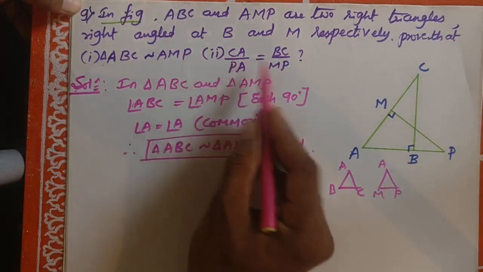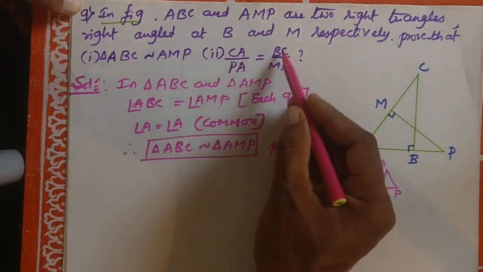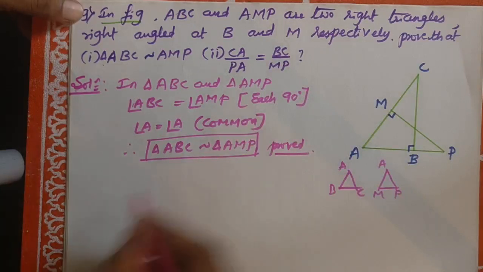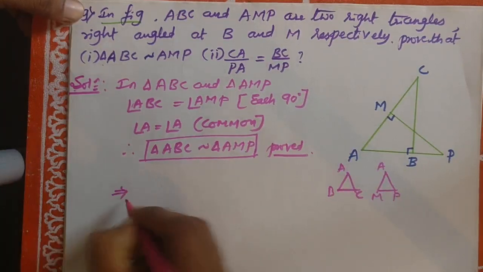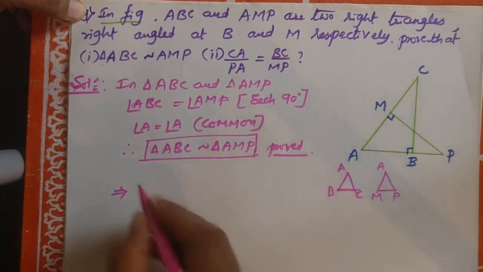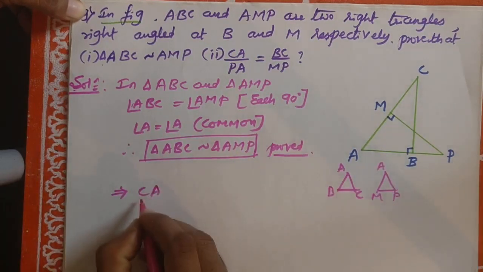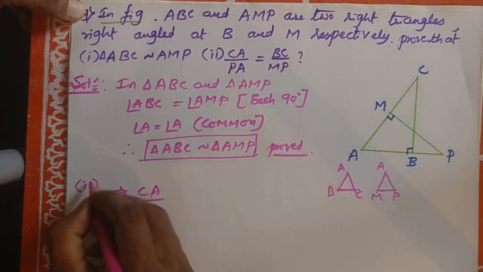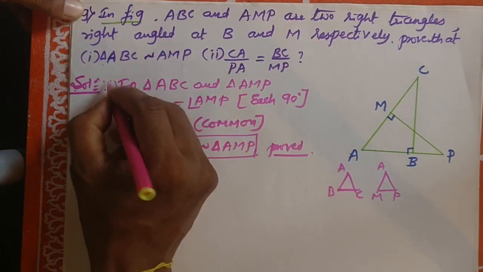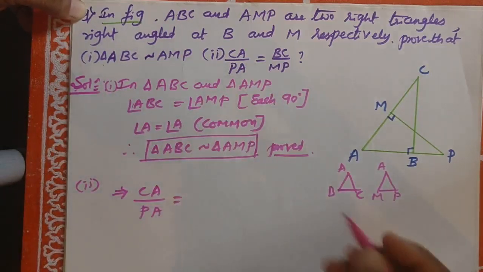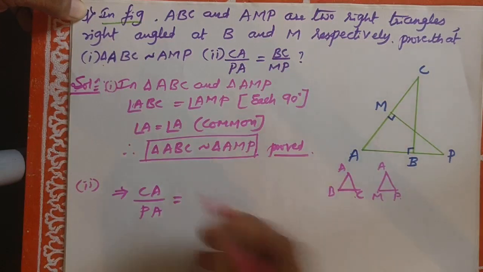That is the second one we need to prove now: CA by PA is equal to BC by MP. This implies CA divided by PA is equal to BC by MP.